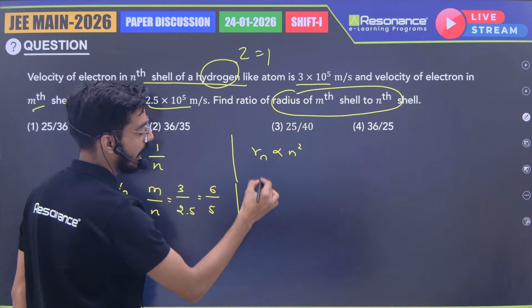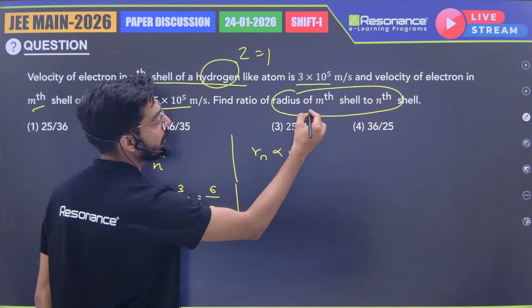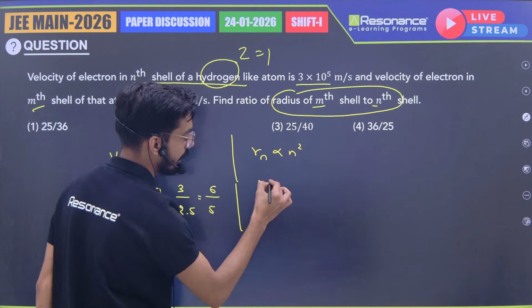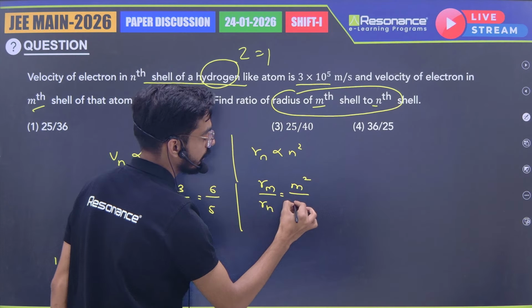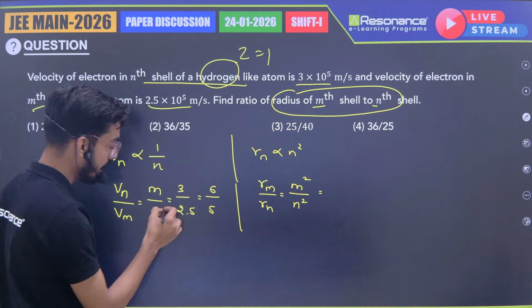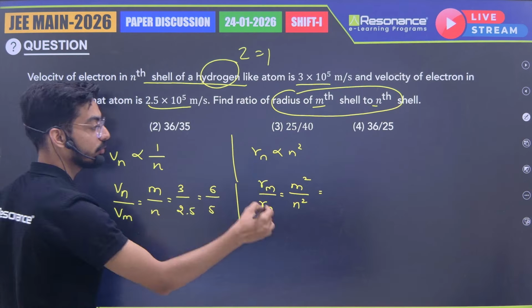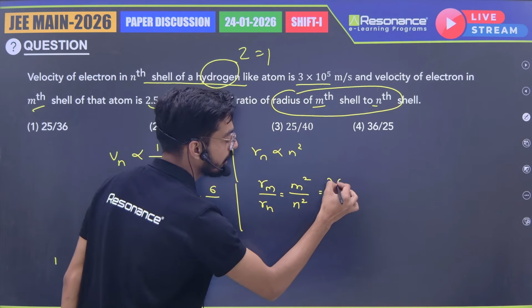Now Rn is proportional to n square. So we need the ratio of m by n. So Rm by Rn equals m square by n square. So m by n is 6 by 5. So m square by n square will be 36 by 25.